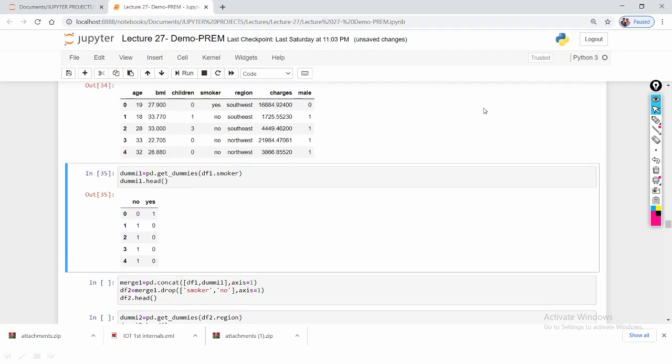If you observe here, in the 0th index it is yes, that's why yes is 1. In index number 1, it is no, that's why no is equal to 1, and the rest of the dummy variable is 0.